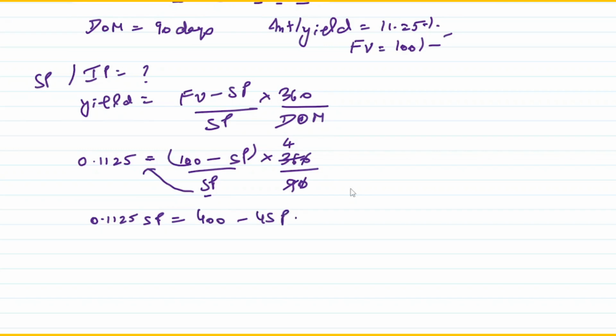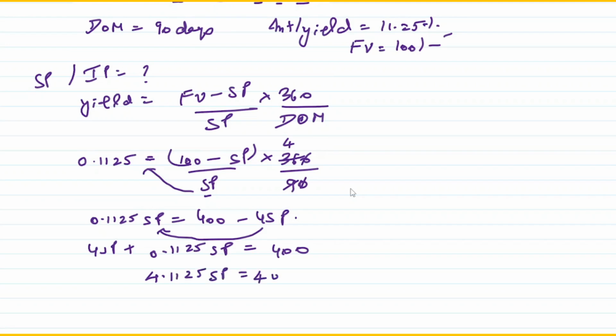Now if I take this 4 SP here, then 4 SP plus 0.1125 SP is equal to 400, or 4.1125 SP, that is the selling price, is equal to 400. If I just calculate this, SP is equal to 400 divided by 4.1125, and the value here would be 97.26.